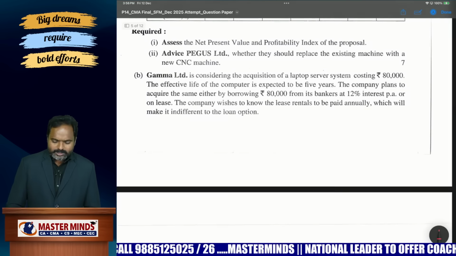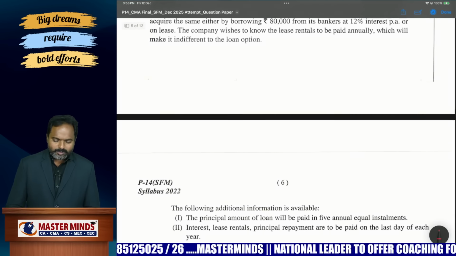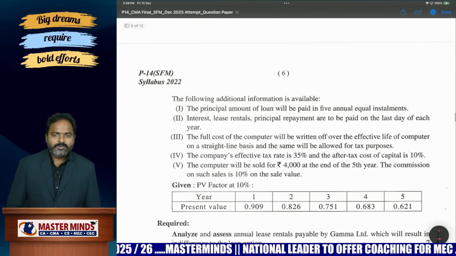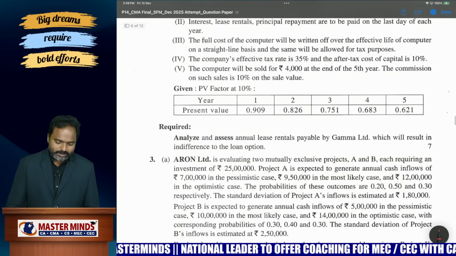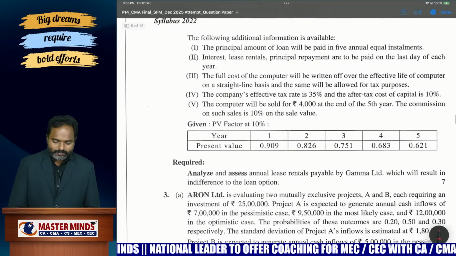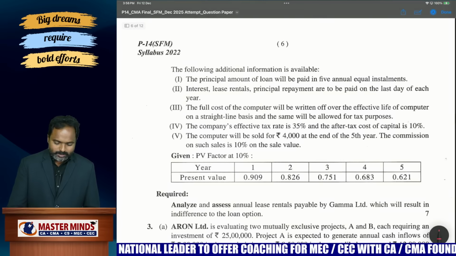Next, this is actually lease financing. Of course, the same problem, computer system, is there in our material also. So almost the same problem is given as it is. This is a very easy question, lease financing. They can comfortably answer this question for 7 marks.